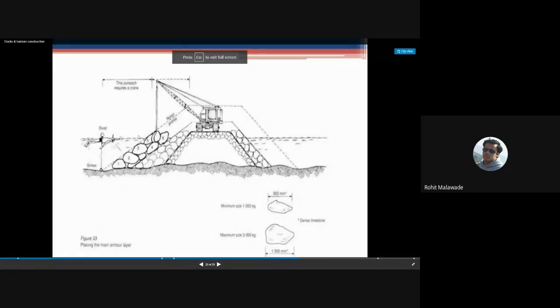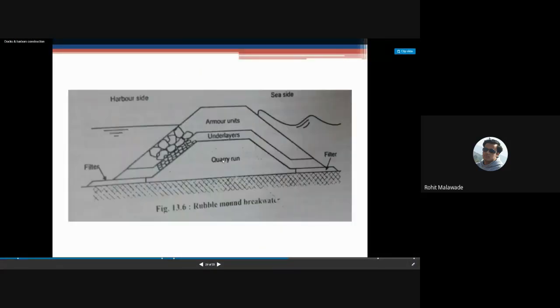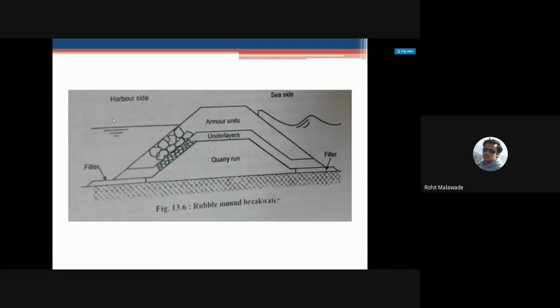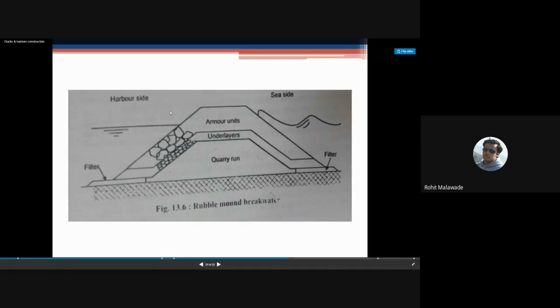So this is how, in the case of your breakwater, the small boulders will be in the middle, and then it is going to be covered with the larger boulders at the top. As I have told, the seaside is going to be rough, with more turbulence due to the wave action, and this is how your breakwater is going to prevent the turbulence caused by the sea.